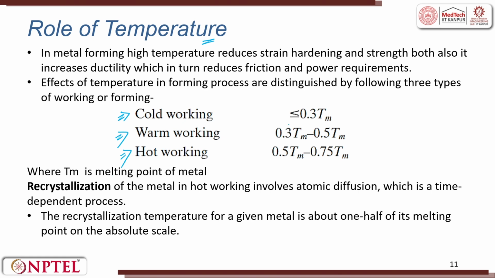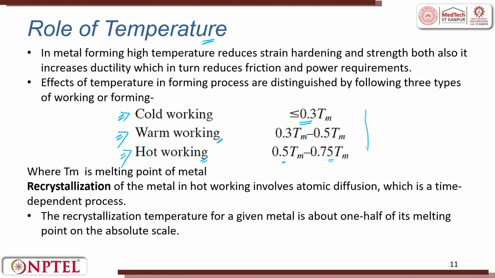If it is less than 30% of the melting point, it is called cold working. Between 30 to 50% of the melting point, if you heat it and work, it is called warm working. If it is within 50% to 75% of the melting point, you heat the material and then deform, it is called hot working.